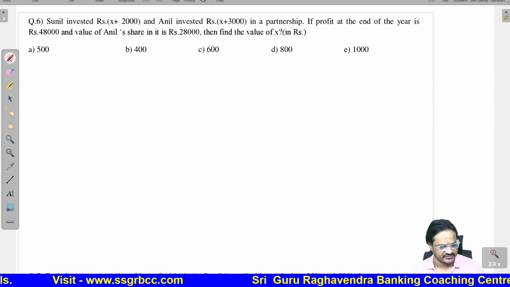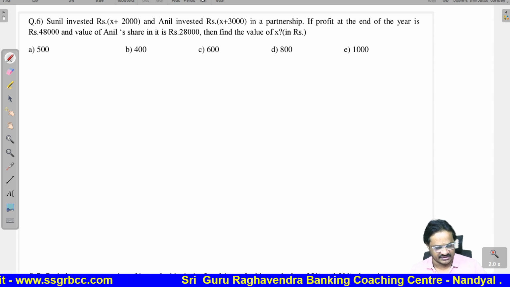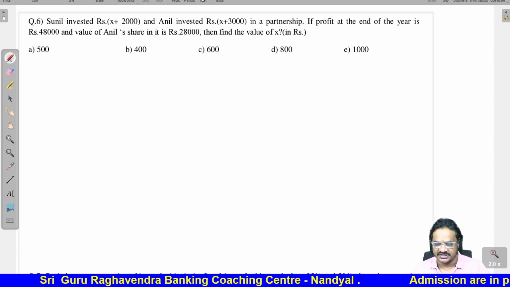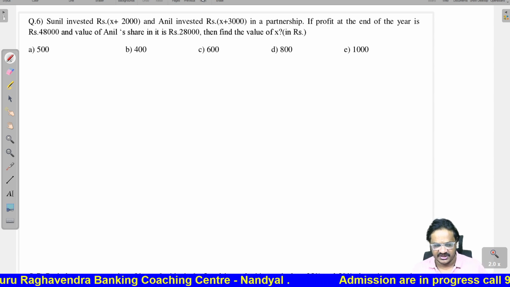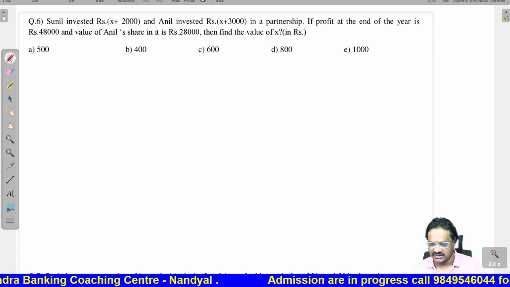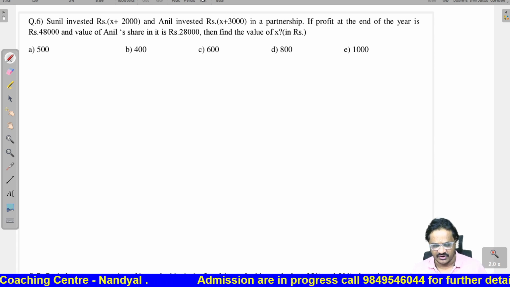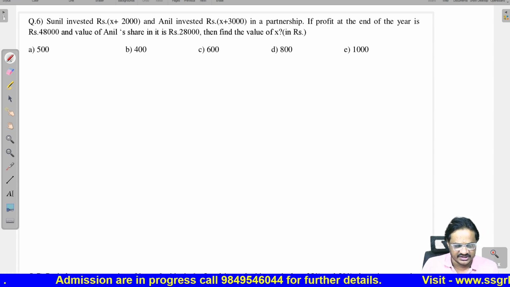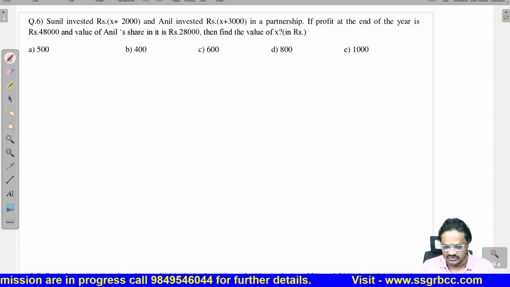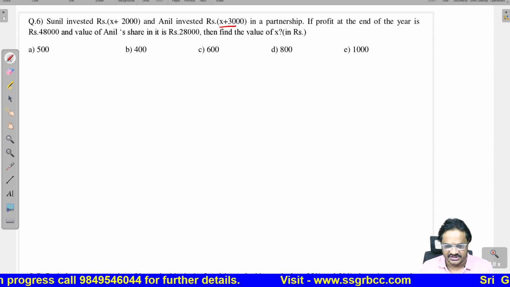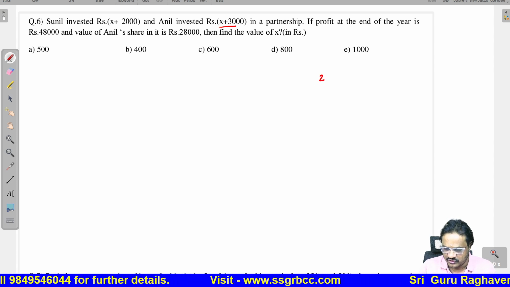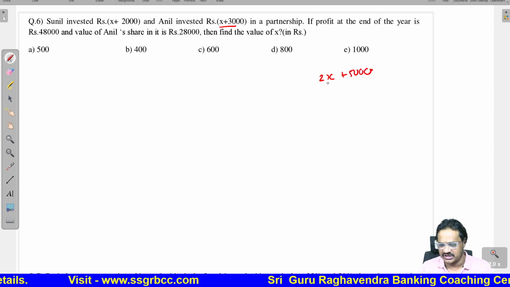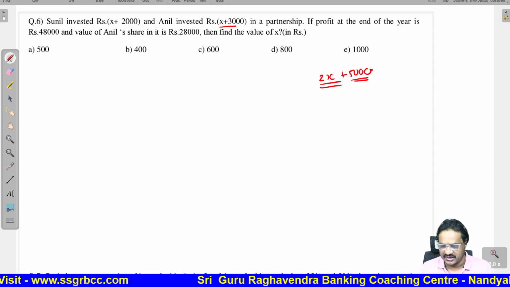Next question, Sunil invested x plus 2000 and Anil invested x plus 3000 in a partnership. If at the end of the year the profit is 48,000 and the value of Anil's share is 28,000, find the value of x. Therefore, total investment will be 2x plus 5000. This is the total investment of both Sunil and Anil.